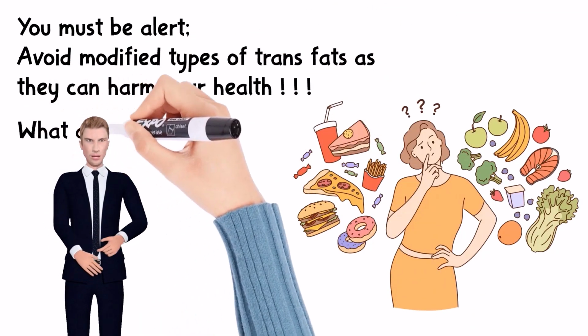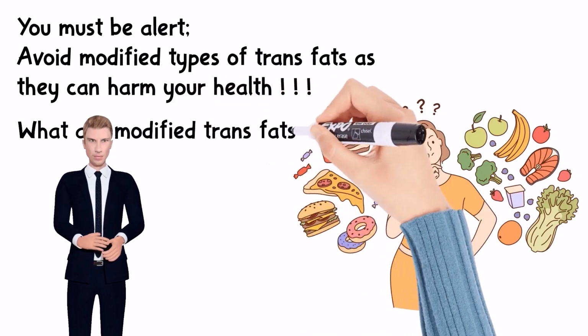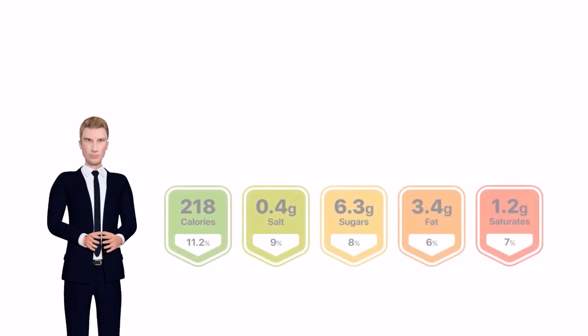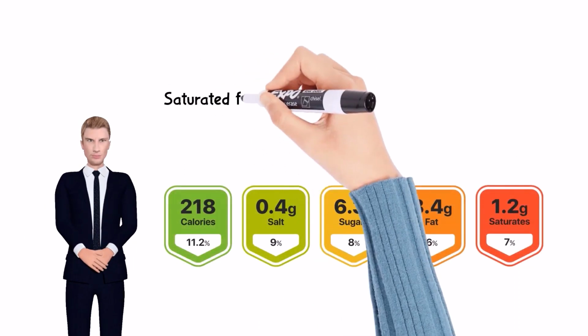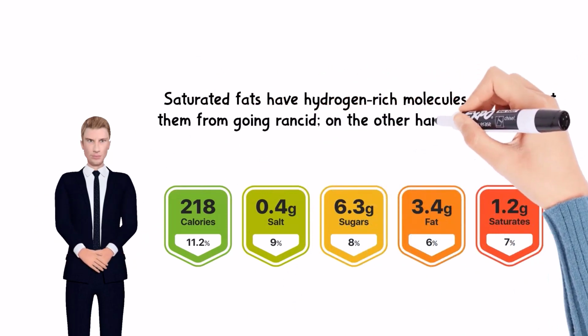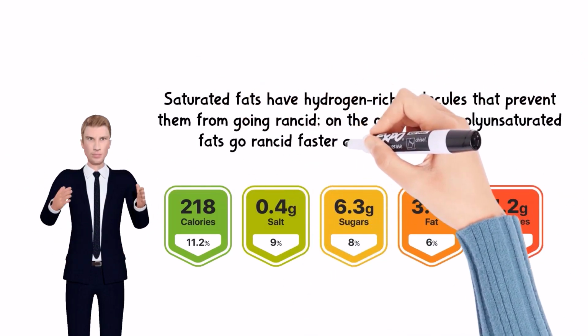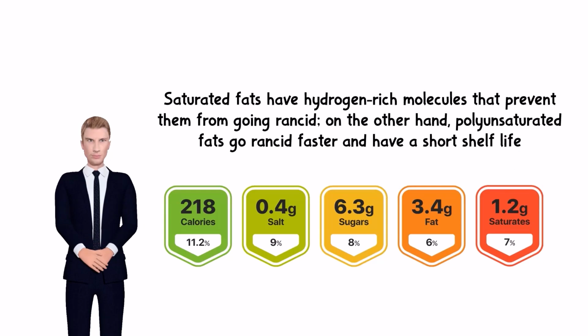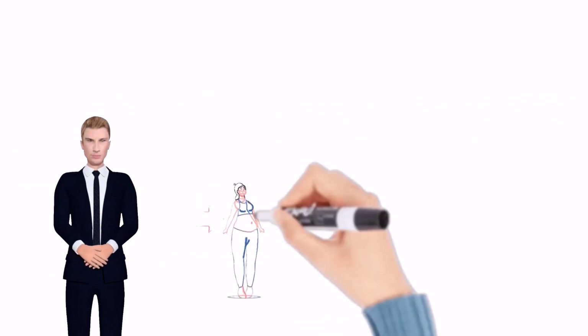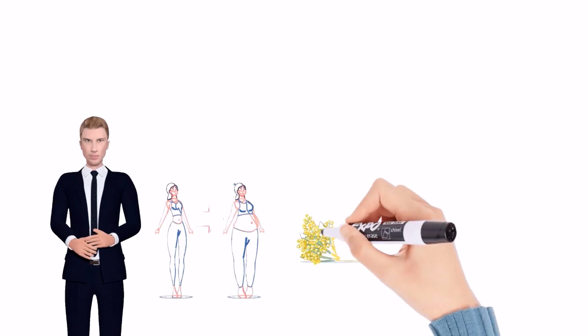Modified trans fats are polyunsaturated fats that are artificially hydrogenated to extend shelf life and prevent them from going rancid. As you probably know, saturated fats have hydrogen-rich molecules that prevent them from going rancid. On the other hand, polyunsaturated fats go rancid faster and have a short shelf life. Polyunsaturated fats generally come from vegetable oils such as margarine.